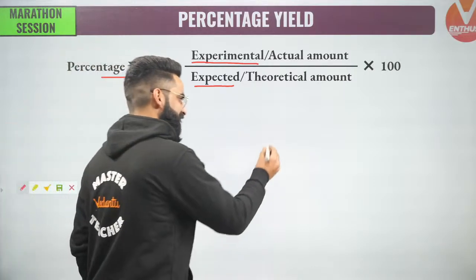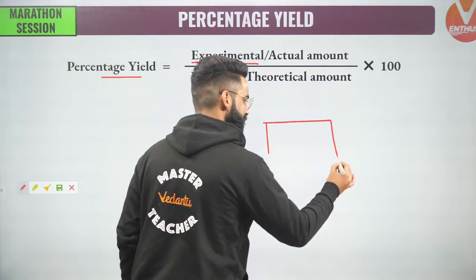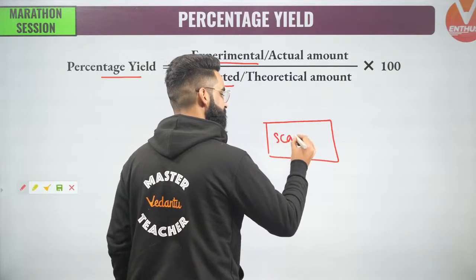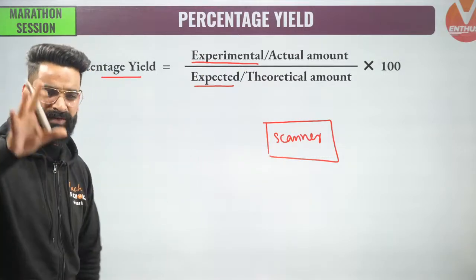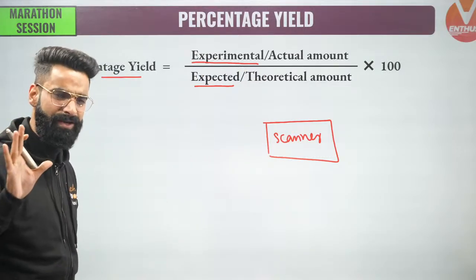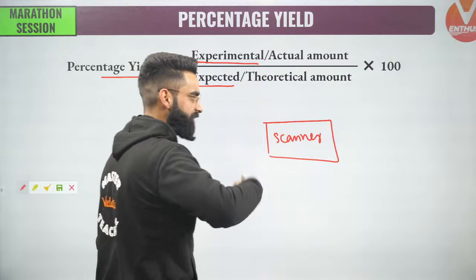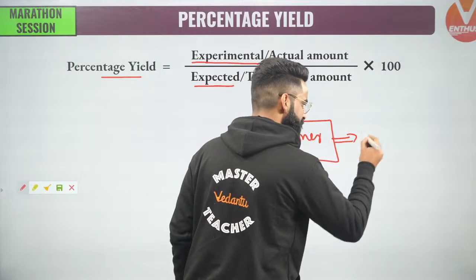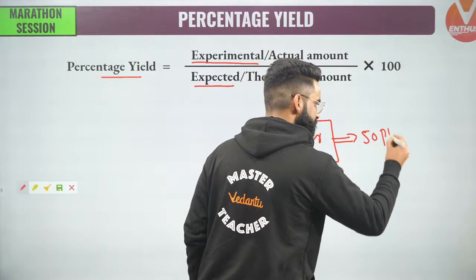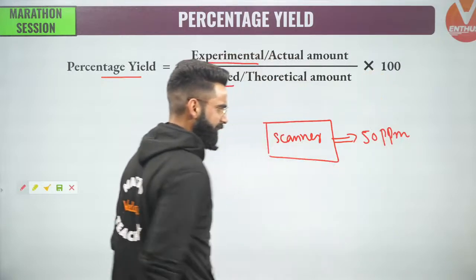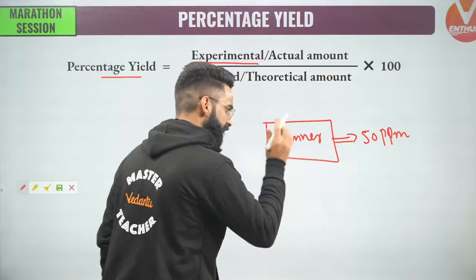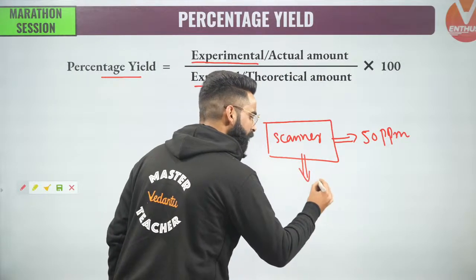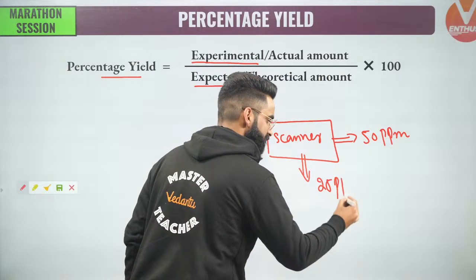For example, guys, let's say I need to get one scanner from the market. I went to the shopkeeper and the shopkeeper told me the scanner is going to give you 50 pages per minute. When I took the scanner home, it was only giving me 25 pages per minute.